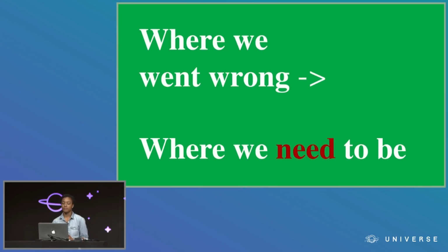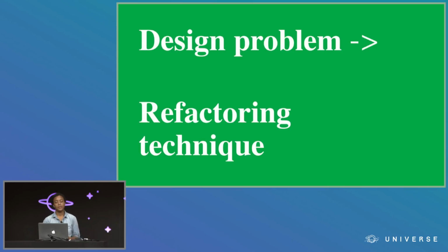Knowing where we went wrong leads us to where we need to be. How? Well, luckily, we're not the first ones to ever write software. It's been done before, and smarter people than me have gone ahead and identified common places that we often go wrong. And they've put names to those common problems. And every common design problem has a specific refactoring technique to address that problem. Once you know what problem you have, you can easily do a search and find the recommended refactor.